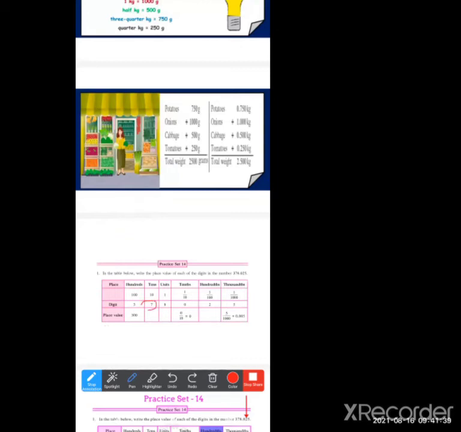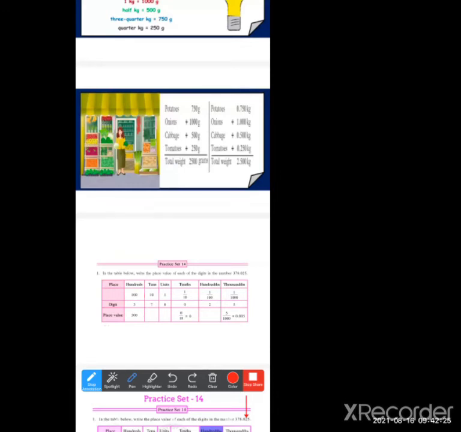Now the next sum. The next digit is 7. And what is the place of 7? Tens. So I can write directly 70. But how did I get 70? See here, 10 multiplied by 7. 7 zeros are 0, 7 ones are 7. So I got the tens place, that is 70. Whatever place is given here, we have to multiply it with the digit. Now write down 70.